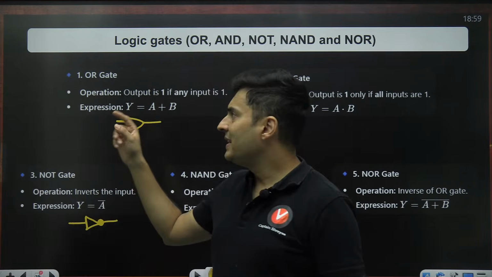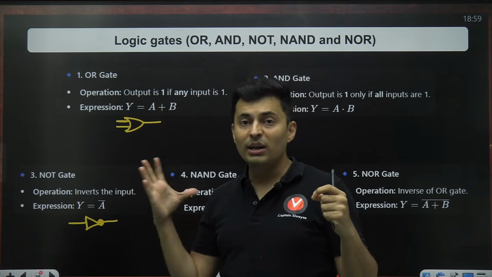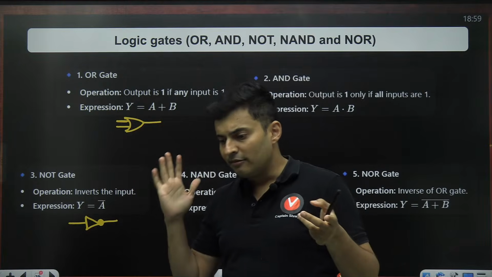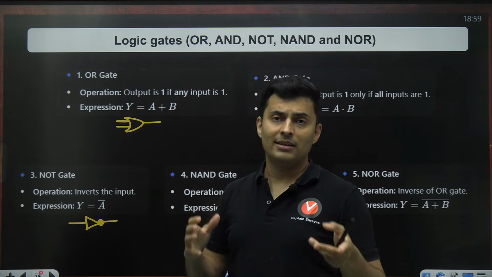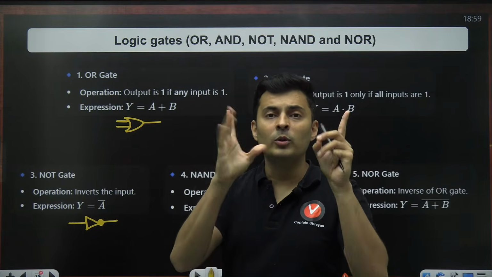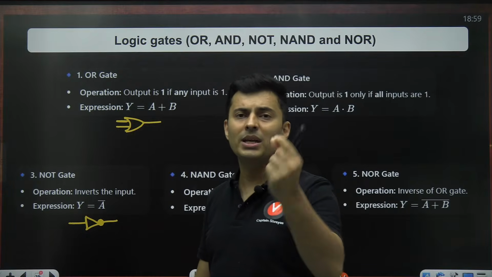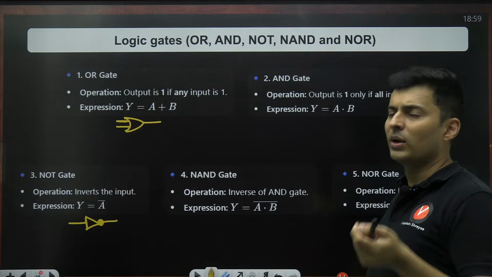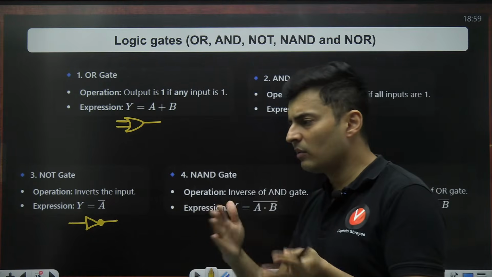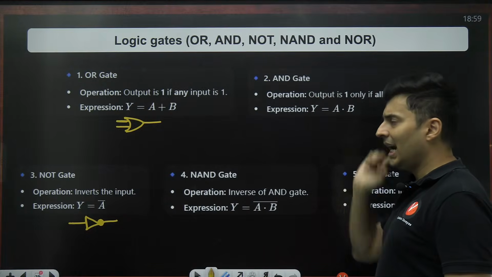So 0 or 0 will be 0 because none of them is 1, but 1 or 0, 0 or 1, or even 1 or 1, they all will give the output as 1 because at least one of them should be high or 1 or true or a yes. That is the meaning of OR. This or that. If either one of them is true, the output is true. AND gate.